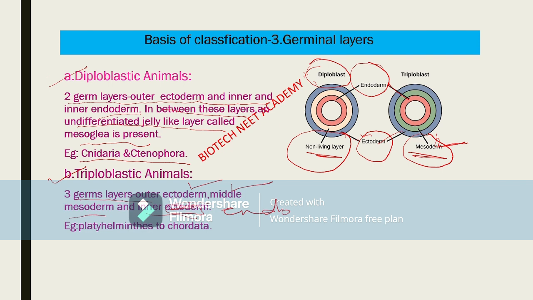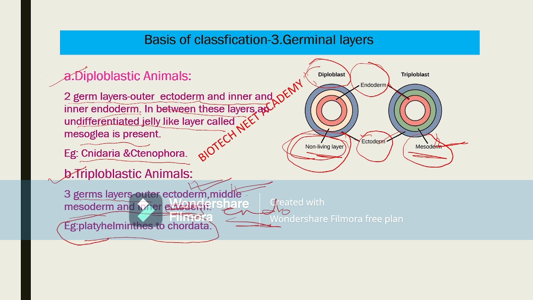In the diploblastic animals, only two layers are there, but the middle layer is undifferentiated and made up of non-living cells. But in the triploblastic animals, three living layers are there: the ectoderm, the middle mesoderm, and the inner endoderm. Examples for these triploblastic animals: Platyhelminthes phylum up to Chordata.